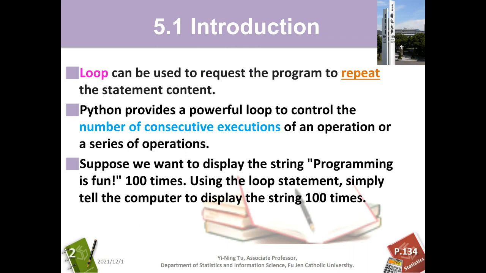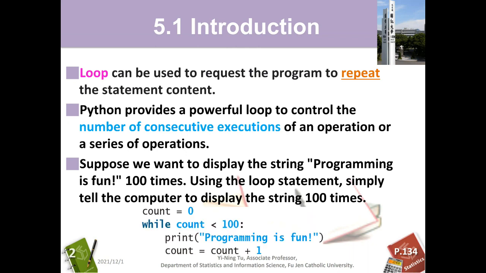So how can we do that? First, we need a variable to tell the computer how many times we want to do it. The default is 0. Then I give the computer the instruction while. While means a condition, so it's a conditional statement; sometimes it will be true, sometimes false.